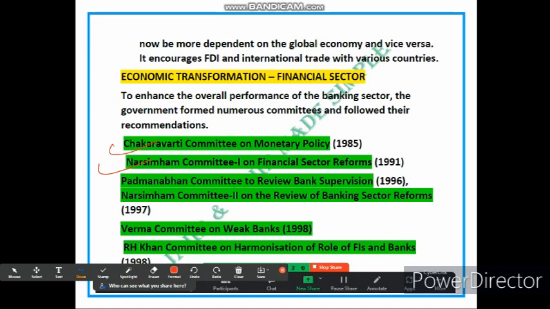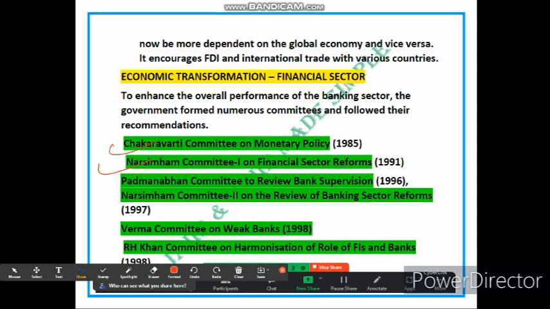Similarly, there are other committees like the Narsimhan Committee on Financial Sector Reforms, Padmanabhan Committee on Banking Supervision, Narsimhan Committee on Banking Sector Reform, Verma Committee on Weak Banks, and R.H. Khan Committee on Harmonization of Role of DFIs and banks. They provide guidance and recommendations to address specific issues and improve the performance of the banking sector. The government uses these recommendations to implement reforms that aim to strengthen the financial sector.